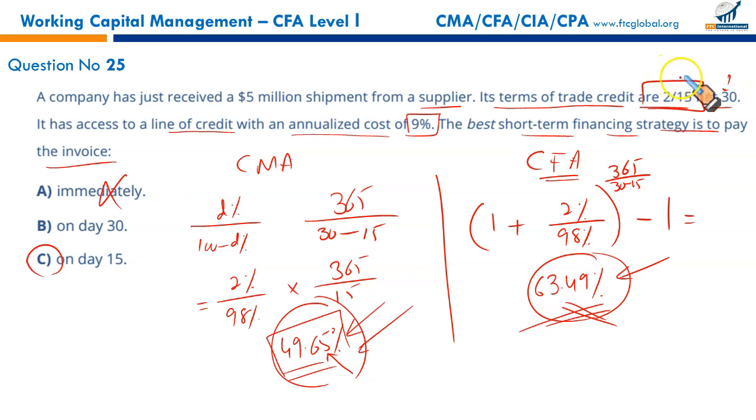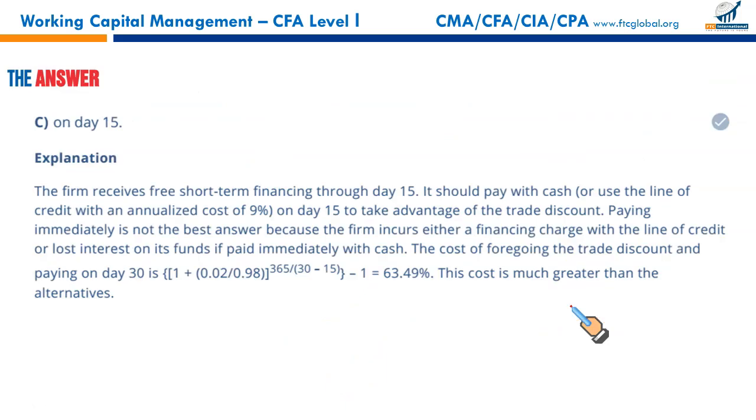Pay on the 15th day. Because if you do not pay on the 15th day, as per CMA, the annual cost of not taking discount is 49%. And as per CFA, the annual cost of not taking discount is 63.49%. It's huge. Super huge. It's much more even than the rate charged on your credit card. So you must pay on the 15th day, that is C.